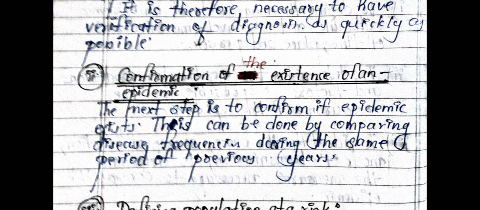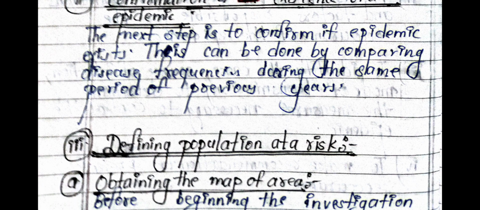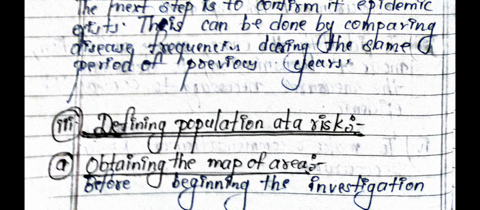Confirmation of the existence of an epidemic. The next step is to confirm if an epidemic exists. This can be done by comparing disease frequencies during the same period of previous years, defining the population at risk, obtaining the map of the area.